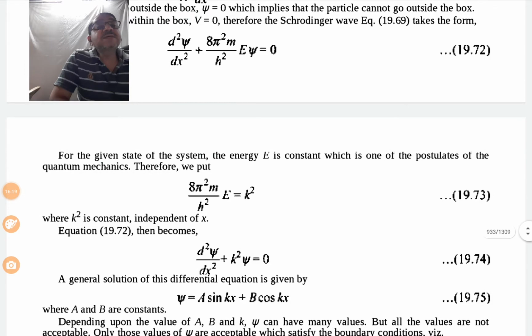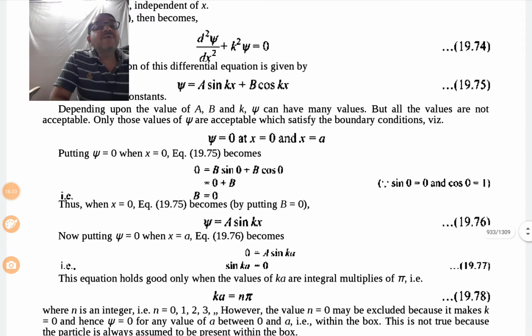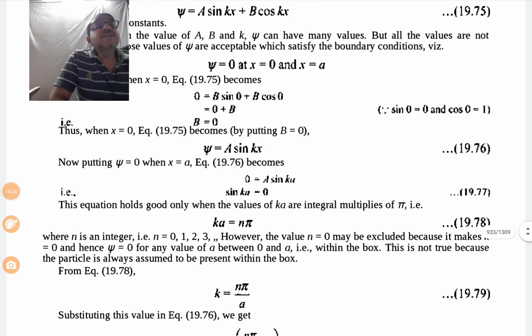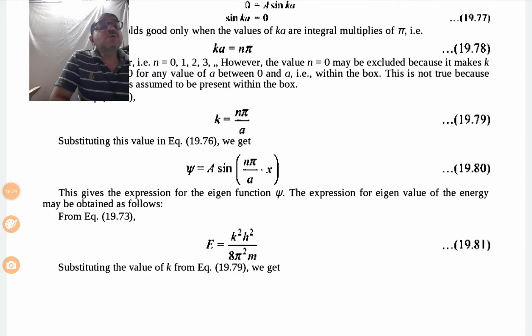Then after simplification of this term, finally we get the different terms with regard to the psi function. So psi is equal to A sin n pi upon a into x. This gives the expression for the eigenfunction psi.